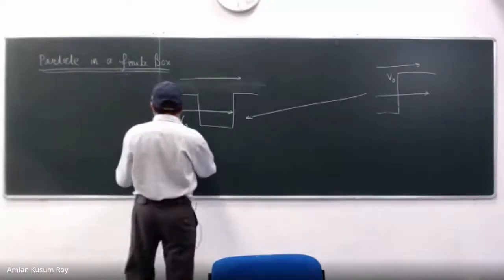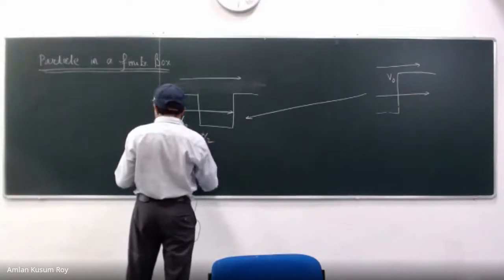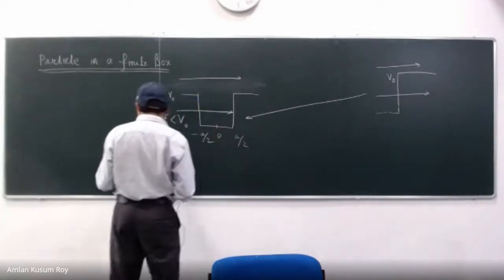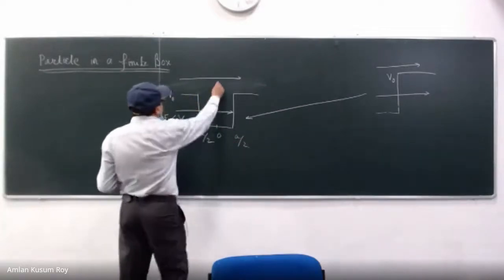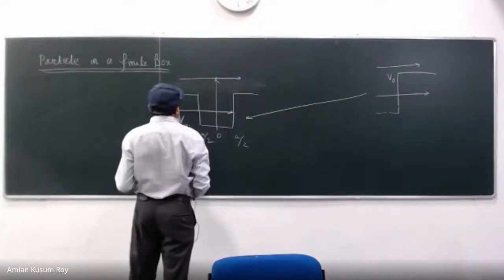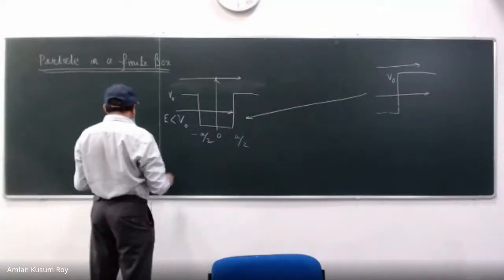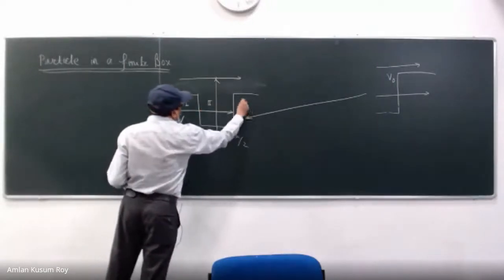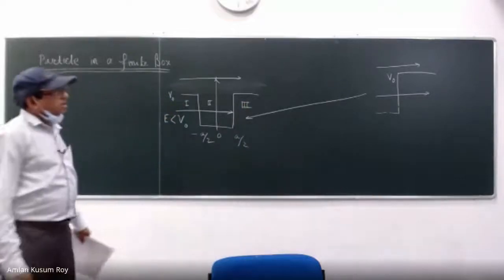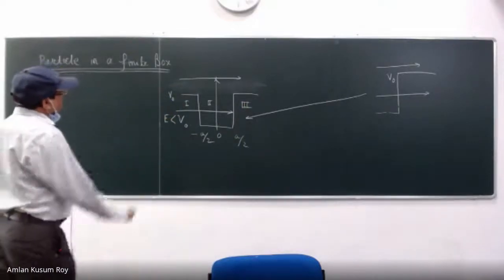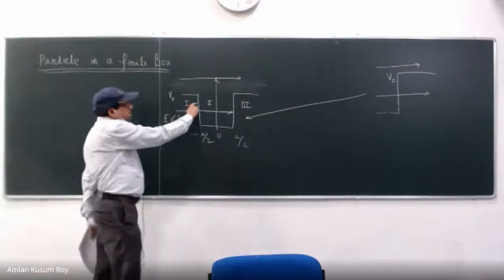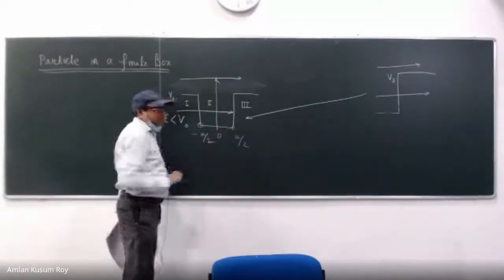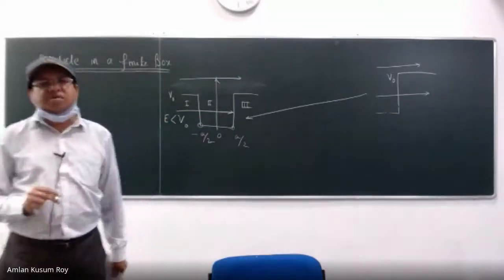What I will do, just to follow this book's notation, is use this notation. So this is my 0, and this is my Vx. This is my region 1, this is my region 2, this is my region 3. First you have to write the Schrodinger equation in this region, then you write this, and then you write this, and then you join the hooks at these points. That's for all these problems.